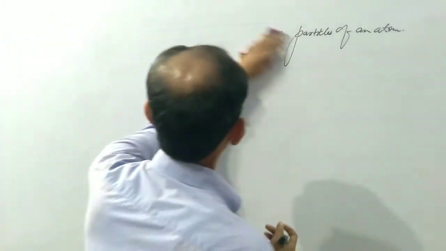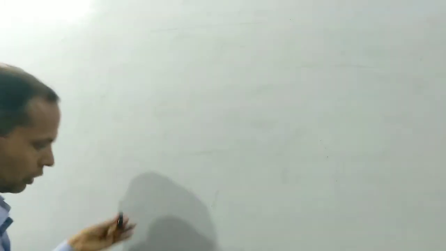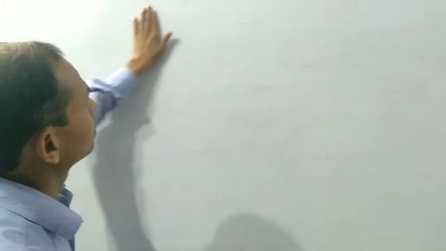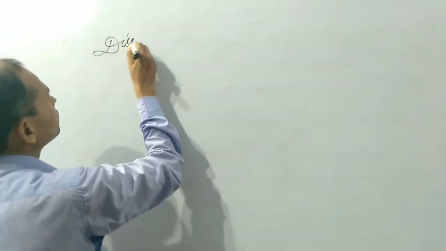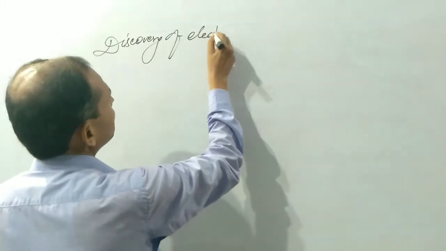Electrons are negatively charged particles, protons are positively charged particles, and neutrons are neutral. So we have to say one by one the discovery of electron, proton and neutron. Discovery of electron.